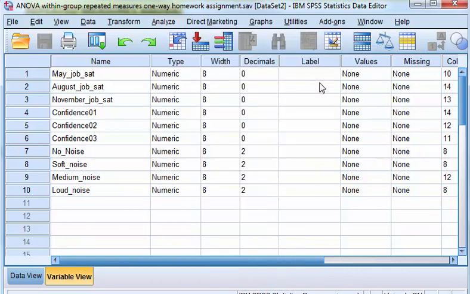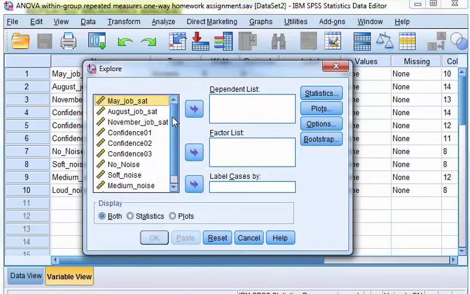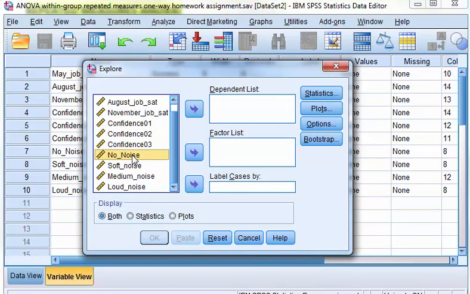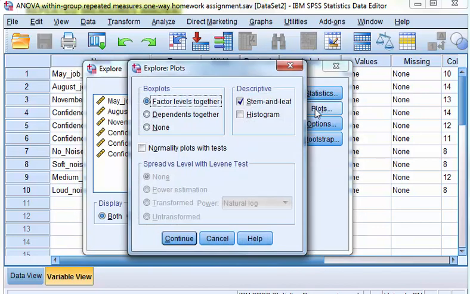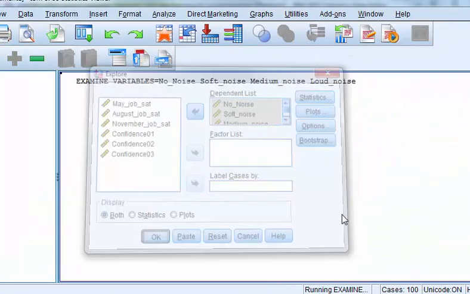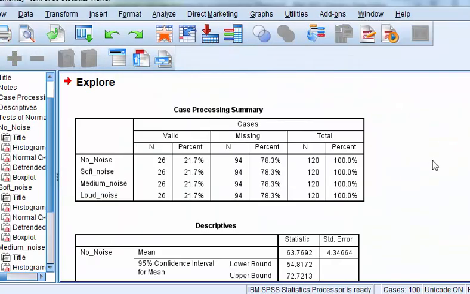Descriptives, explore, and no noise down to loud noise as dependents, and no stem and leaf, but we do want a histogram, and this is your main box here, normality plots with tests. And this is how many are in each one, 26.